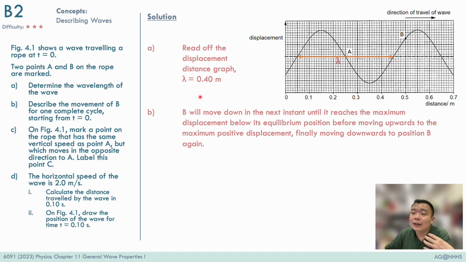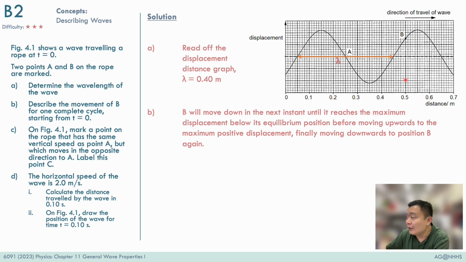In part B, learn to provide the necessary details in the description of how the particles move in a wave. So particle B will move down in the next instance until it reaches the maximum displacement, which is over here.